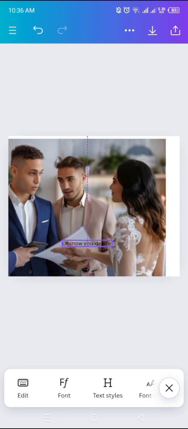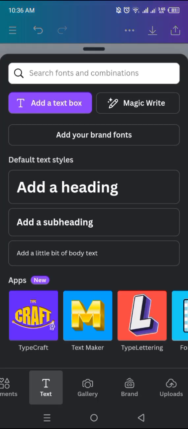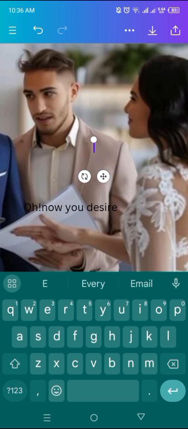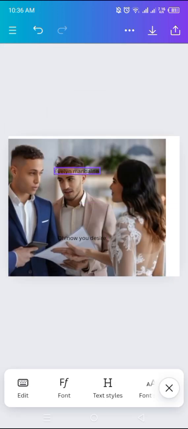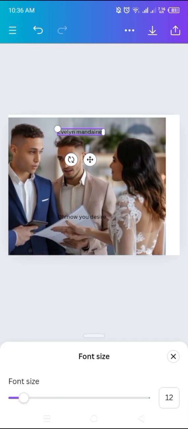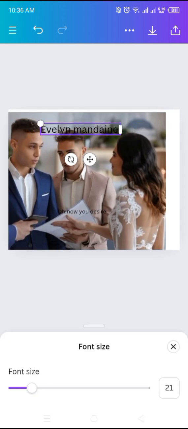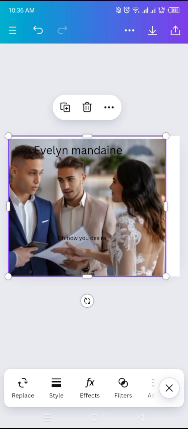So I was just trying to make sure that I fit everything in, but the whole picture is too big. And then you have to add another text box to include your name, so that the book looks good. When I started using Straight Writing, I just uploaded pictures from Google and posted them there. I didn't even have my name in there, but I discovered Canva, and this app changed my life. Let's say your name is Evelyn Mandane. That's not my name. And then you have to increase the font size so that the names are visible.